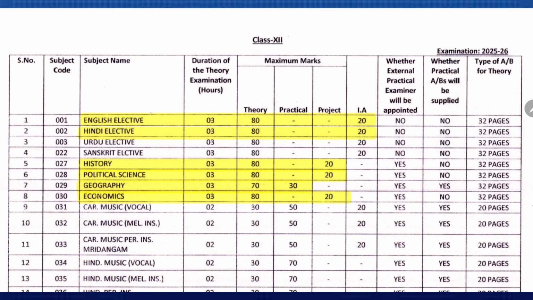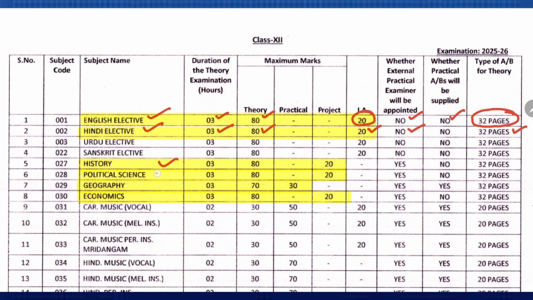For class 12, the first subject is English. English theory exam will be of 3 hours and 80 marks. Then you will have 20 marks of internal assessment. No external practical examiner will be appointed and no answer booklet supplied by the board. For the theory exam, they will be provided with a 32-page answer booklet. Same for Hindi Elective also: 3 hours, 80 marks theory exam, internal assessment 20, no practical, no external practical examiner, and theory answer booklet of 32 pages.